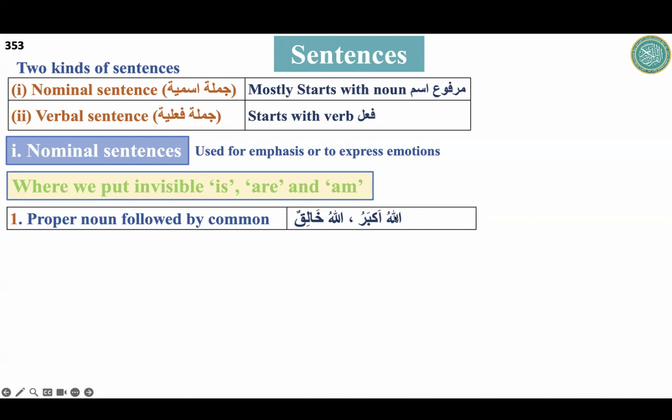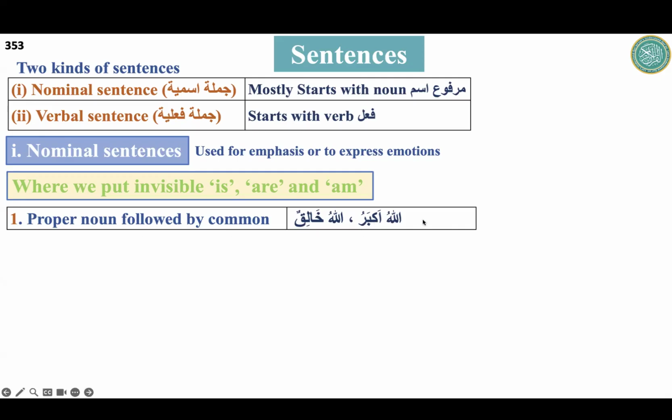So if we look at this, Allah is a proper noun, and Akbar is a common noun. Again, Allah is a proper noun, Khaliqun is a common noun.